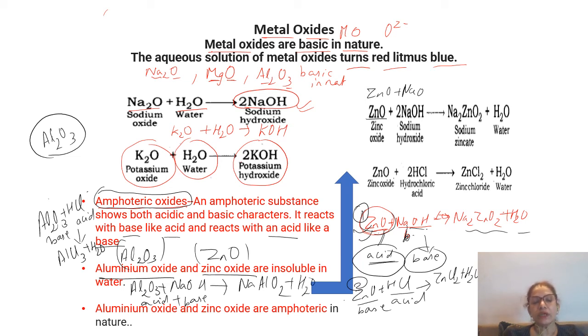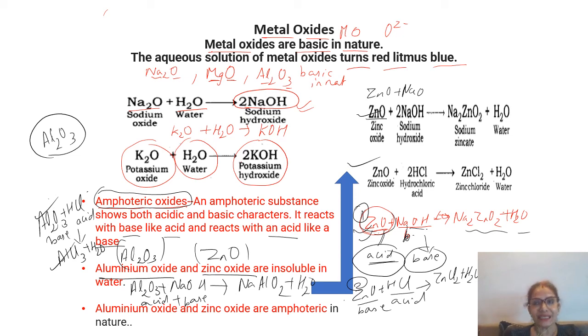So this way amphoteric oxides are oxides which can behave both as an acid and a base depending on the reaction. When they are reacting with a base, they behave like an acid. When they react with an acid, they behave like a base. You have to remember these two reactions, both the reactions with aluminium oxide and zinc oxide. So these are the details about the metal oxides.